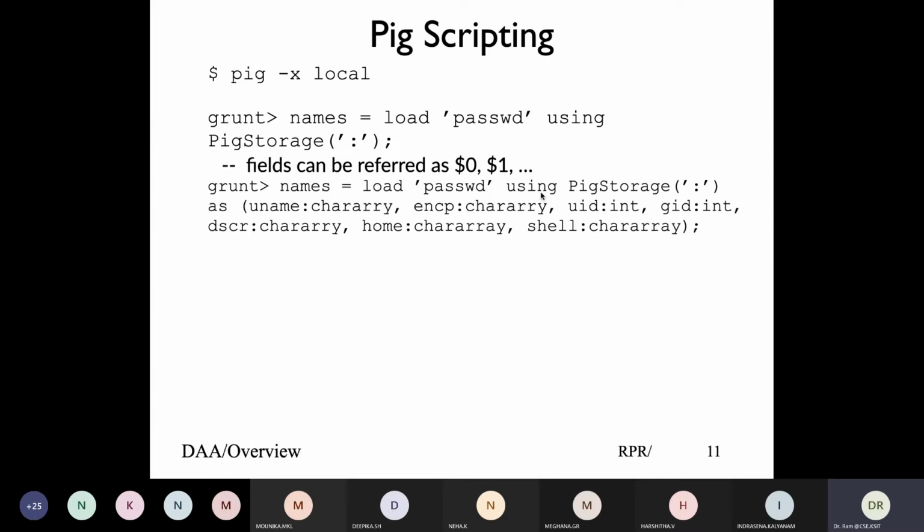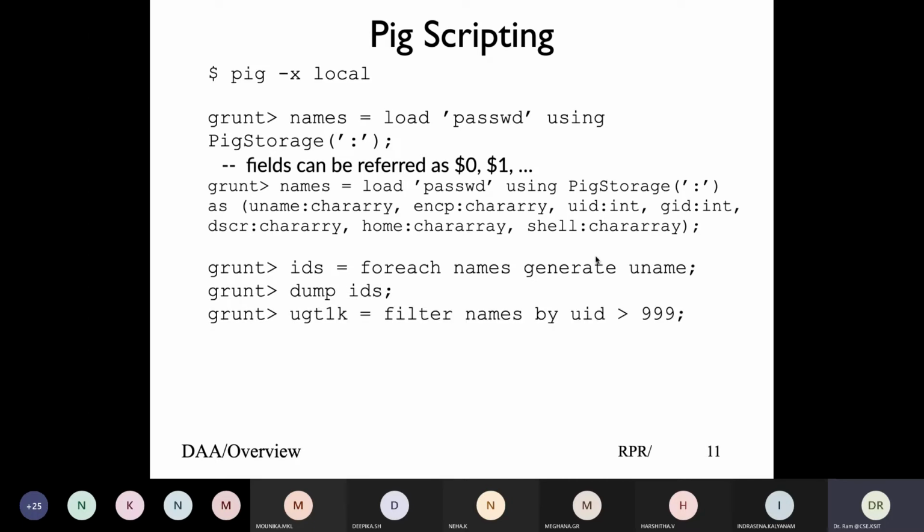So we say load password using PigStorage delimited by colon. First field is uname, it is a char array. Second field, encrypted password, char array. Third field is user ID, which is int. Fourth field is group ID, which is again int, and so on and so forth. And that's the way it basically works. And pretty much follow the same syntax: foreach, generate, uname, something of that kind.